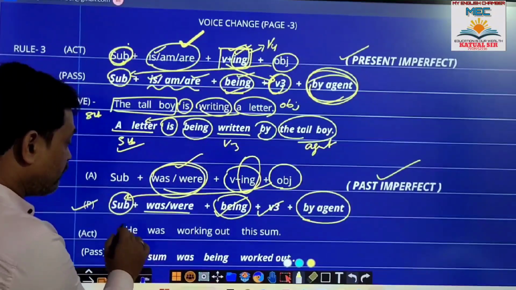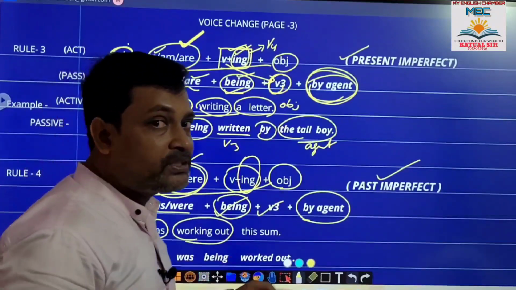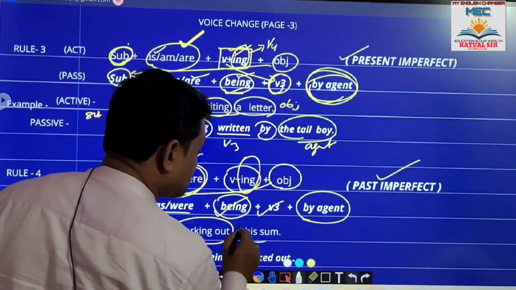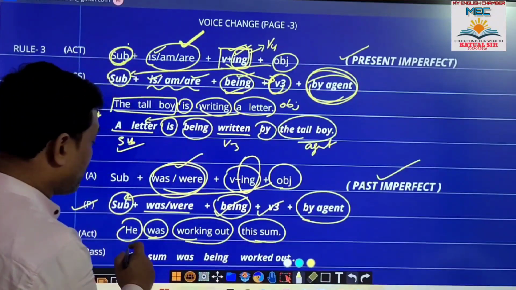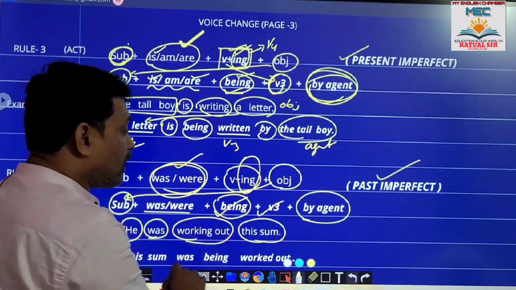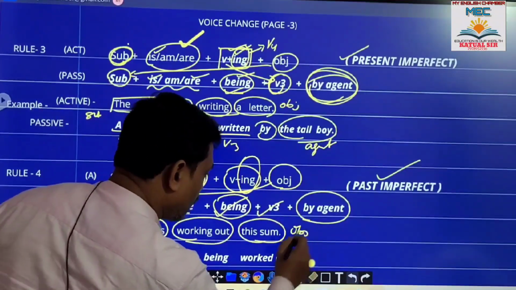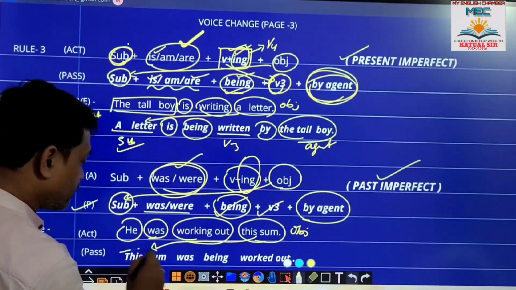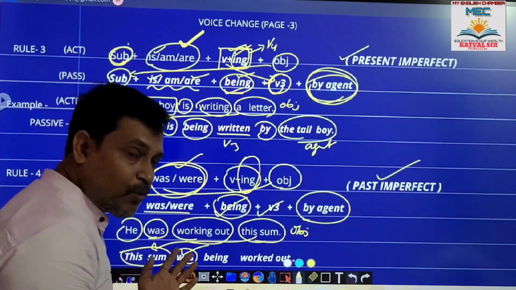The example is here. He was working out. Work out means to solve. What? This sum. He was working out this sum. We speak in Odia. This sum, that is object. Object will take the subject position. This sum is singular, so was, this sum was.